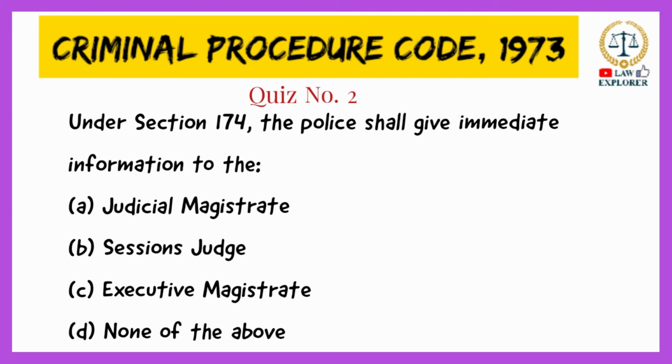Under Section 174, the police shall give immediate information to whom? Option A, Judicial Magistrate; option B, Sessions Judge; option C, Executive Magistrate; and option D, none of the above. The right answer is option C, Executive Magistrate. What is Section 174? Section 174 is Police to inquire and report on suicide, etc.